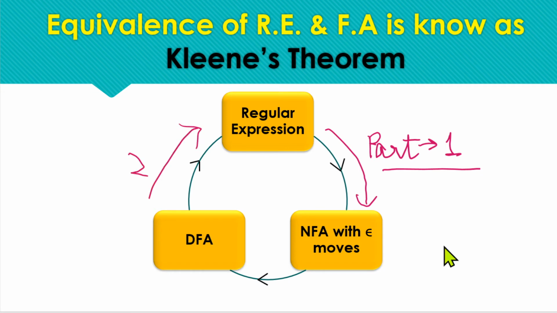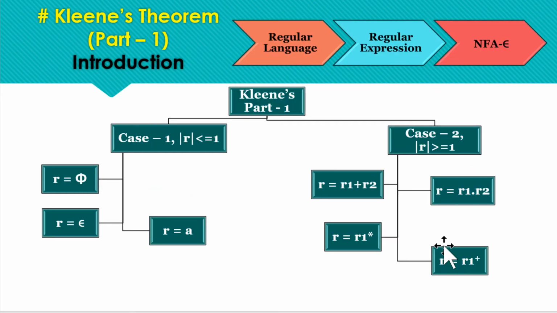So this was the basics of Kleene theorem part 1, where we covered two cases. Case 1 covers when the regular expression has length less than or equal to 1, meaning the regular expression is phi, null, or exactly one symbol. Case 2 covers when the regular expression has length greater than 1, in which case the regular expression is represented using some union operation, concatenation, Kleene closure or positive closure. That's all we have covered under Kleene theorem part 1.